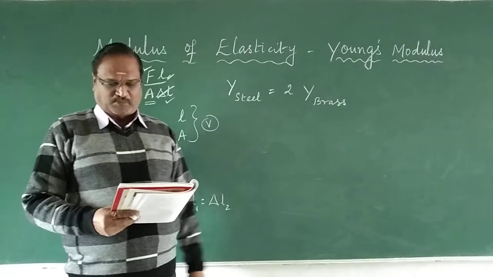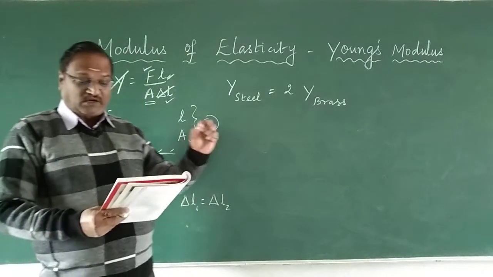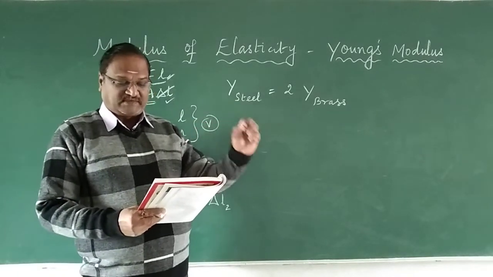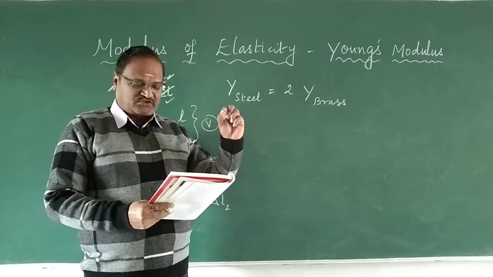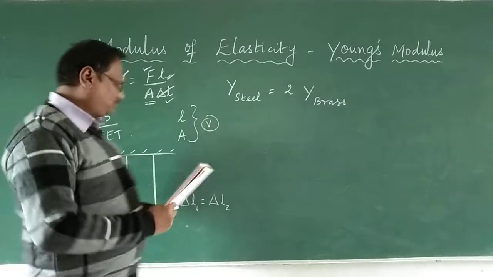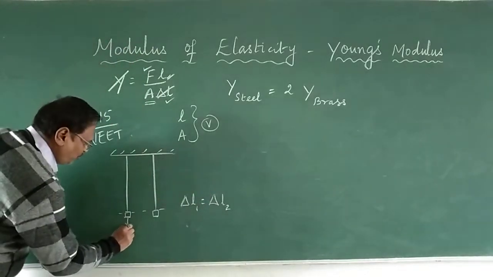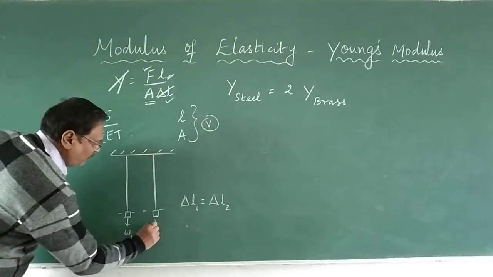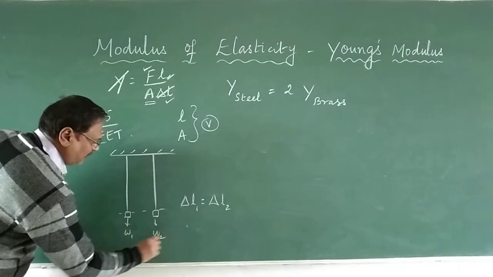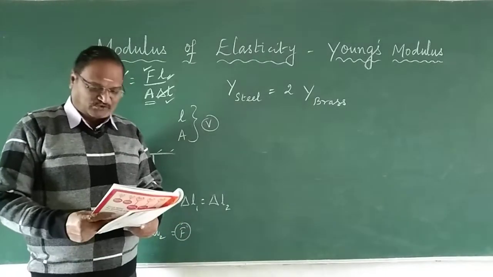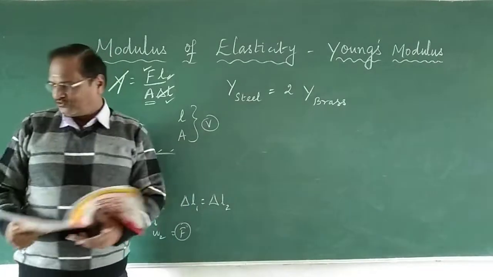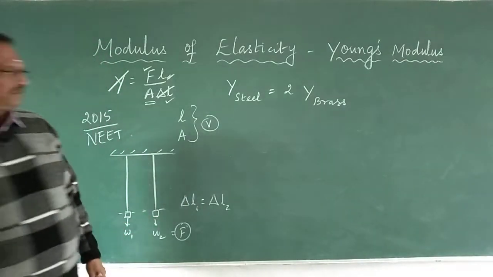So that is the first point we should note. Then the weights added to the steel and the brass must be in what ratio? What should be the weight added? W1 and W2. You know W is nothing but F, the gravitational force. What is the ratio we have to calculate?